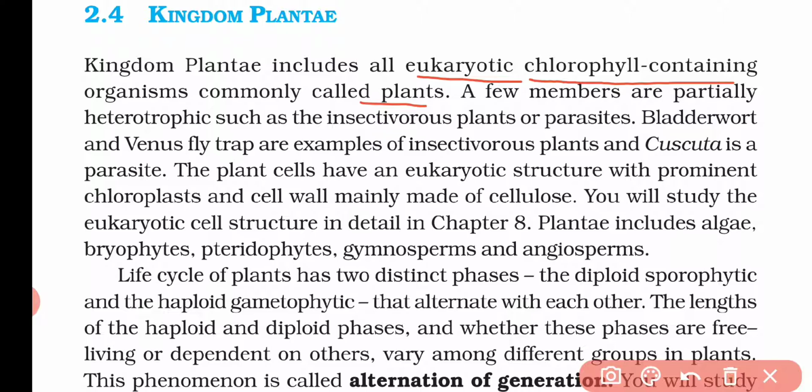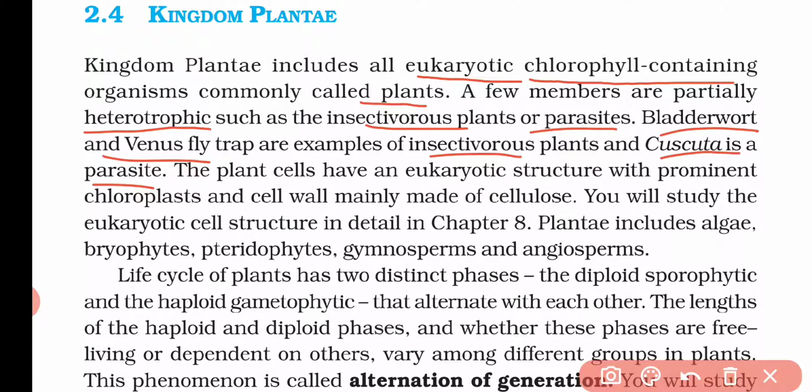Some members of this kingdom are heterotrophic, such as insectivorous plants or parasites. Bladderwort and Venus flytrap are some examples of insectivorous plants, and Cuscuta is a parasite. So not only the photosynthetic, chlorophyll-containing plants are included in this group, some insectivorous as well as parasitic plants are also included.